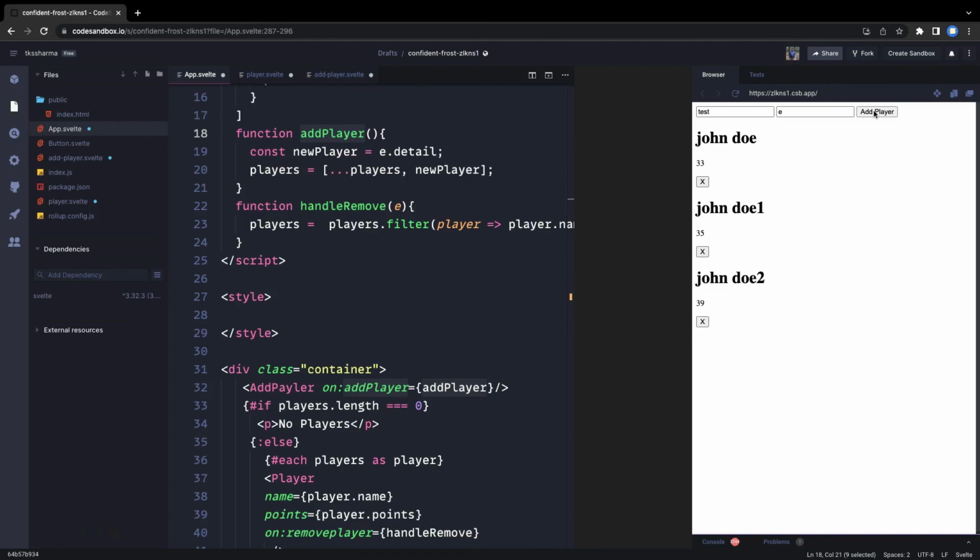So this is just a simple setup. The only objective of this example is to understand how the components communicate, how we iterate over the elements we have, how we can send component events from the child component to the parent component, how we handle the DOM events, how we do the property binding. It's like two-way data binding we are doing in this add player form, how we are passing the data as props, and how we are doing the conditional rendering, this if-else thing, to make all of it work so that it is able to add the new player. So that's it.